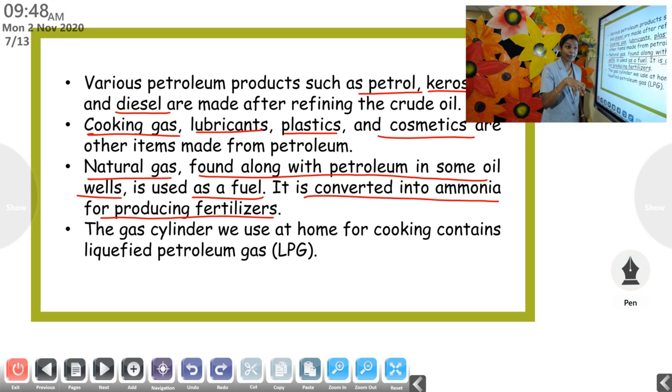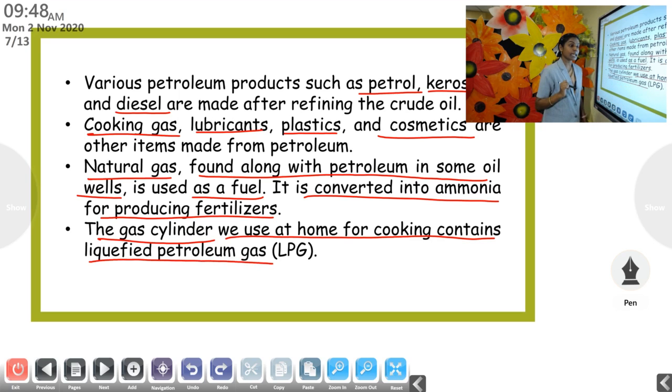So how are fertilizers being made? The natural gas which is obtained from petroleum is converted into ammonia for producing fertilizers. Then the gas cylinder. You are all familiar with the gas cylinder. In the kitchen, your mother is using the gas cylinder for cooking purposes.